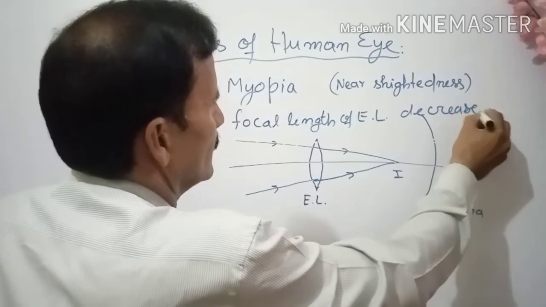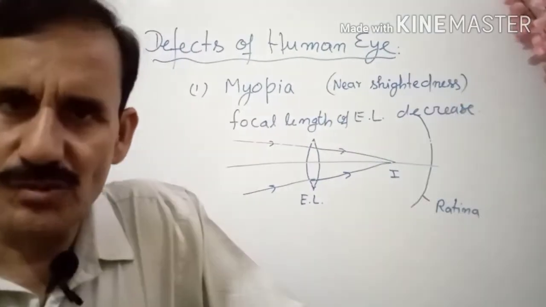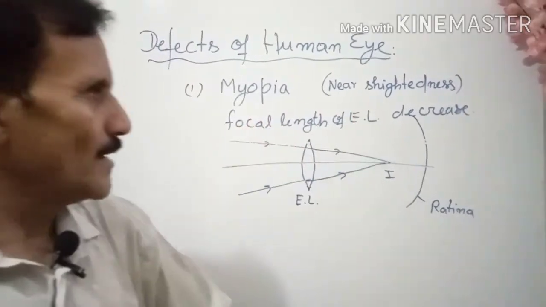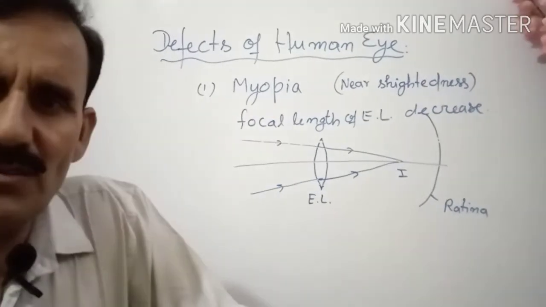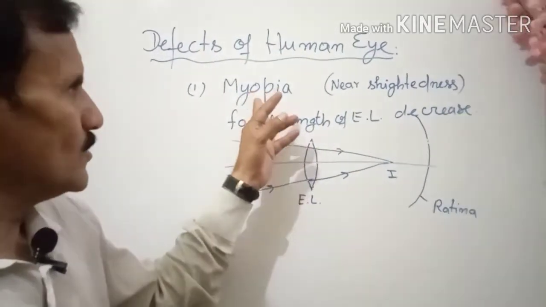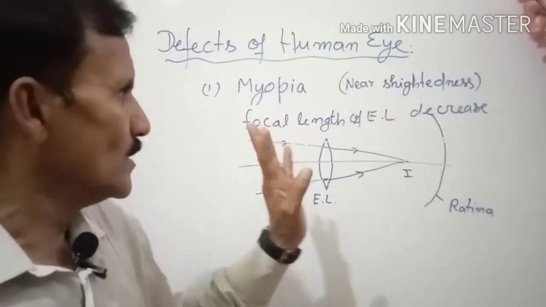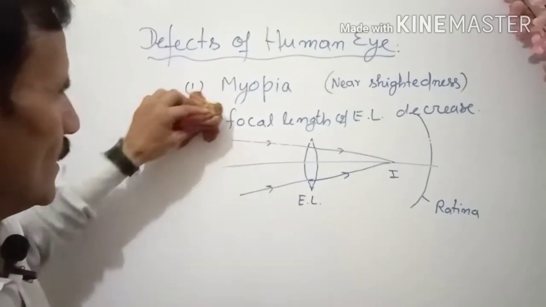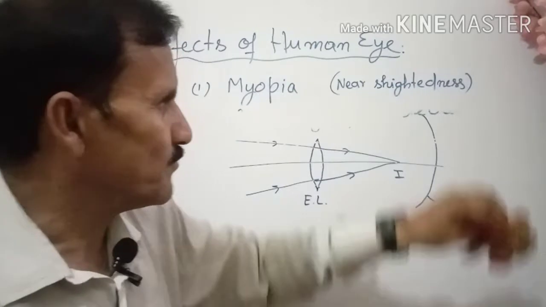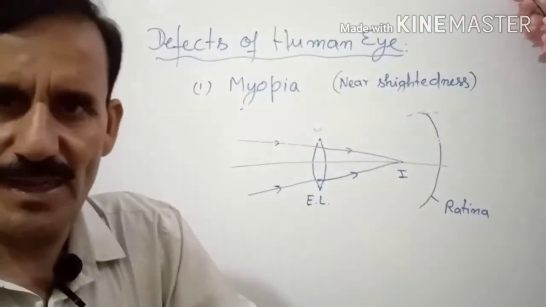It can decrease by age, by too much use, or by accident. That is the reason, explained in the way of physics. So the focal length of the eye lens is decreasing, that's why the image is formed before the retina and you are not able to see.